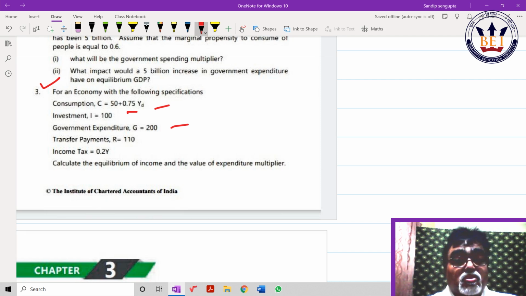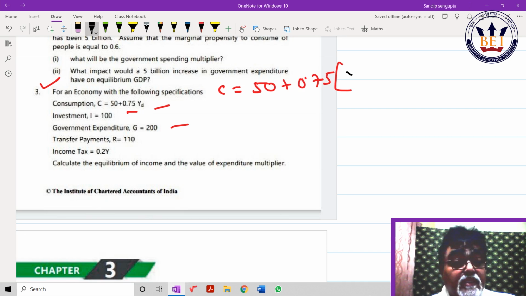So I show you this since they have newly given C is equal to 50 plus 0.75 YD. YD means what? I showed you many times: income minus tax plus transfer payment.